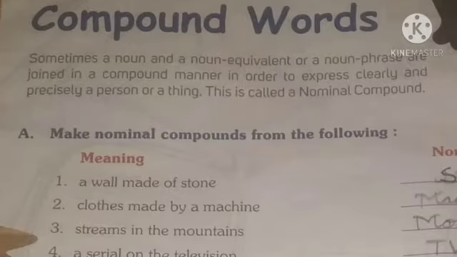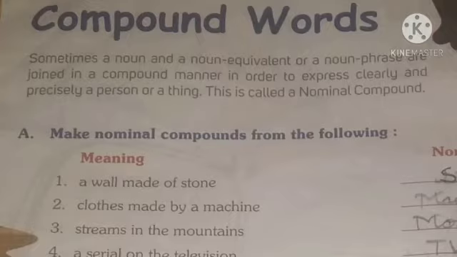This is called a nominal compound. It means when we make a particular word from a particular meaning, it is called a nominal compound.